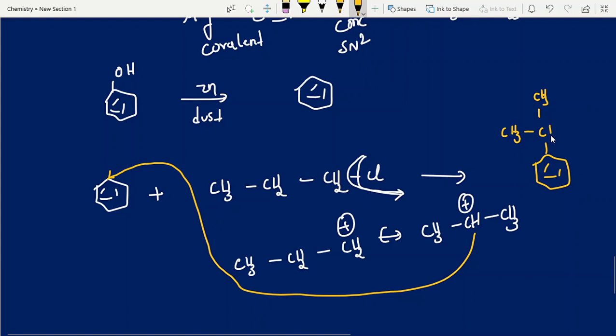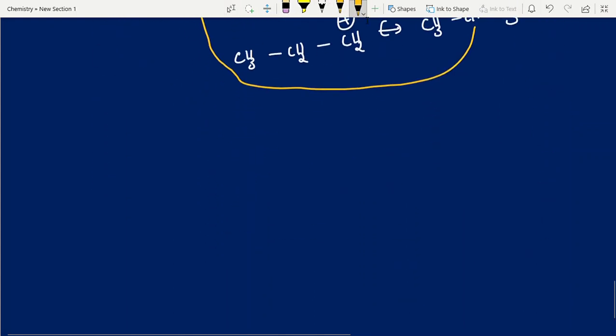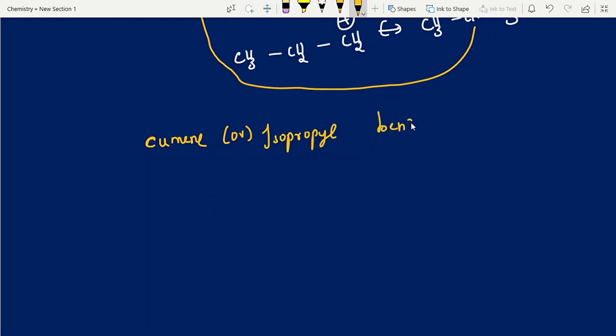This is cumene. Cumene to phenol, how to prepare? And in the cumene phenol preparation, what is the byproduct they are asking? Directly, I am writing it in one step, spending less time, students. What is cumene? Cumene is nothing but isopropyl benzene. Cumene is also called isopropyl benzene.